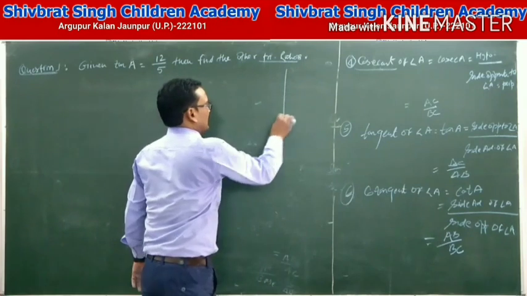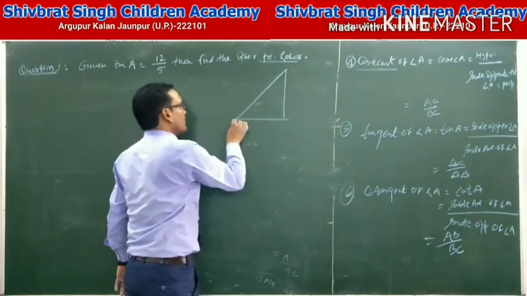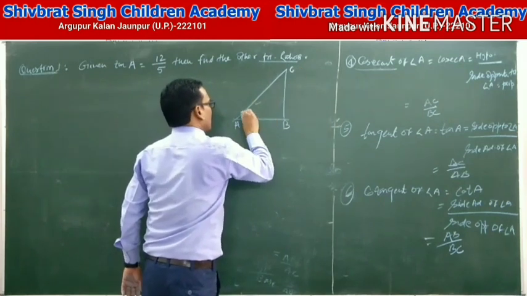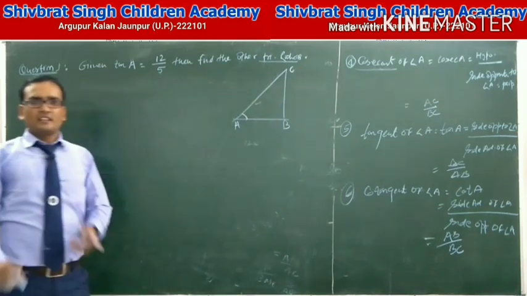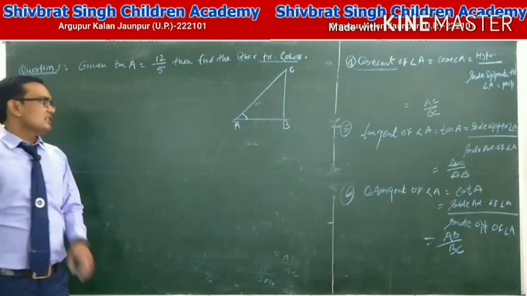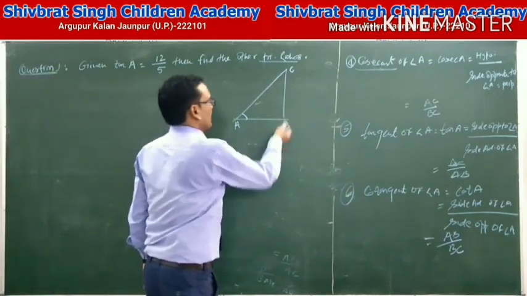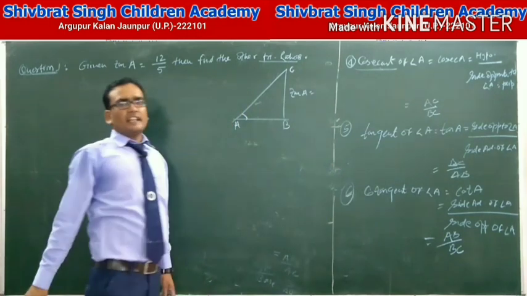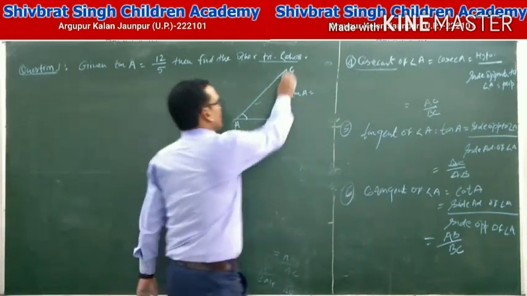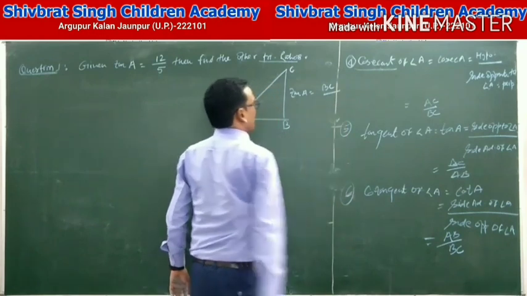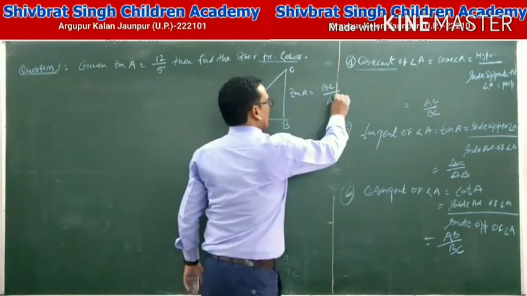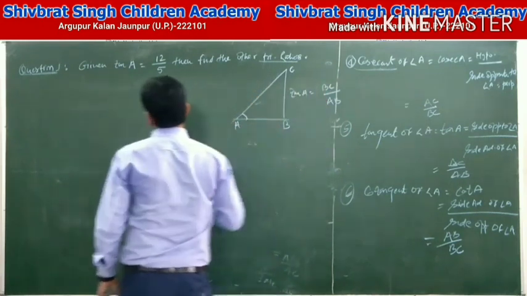In a right angle triangle, given tan A for angle A, here we know that tan A equals BC upon AB, where BC is the perpendicular side. This is the given.